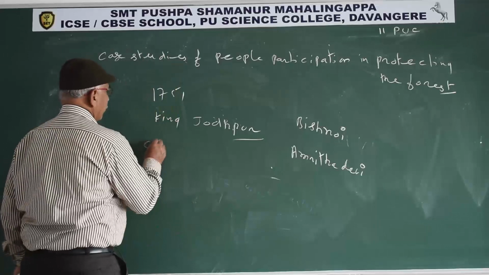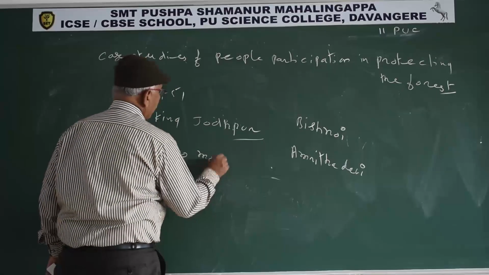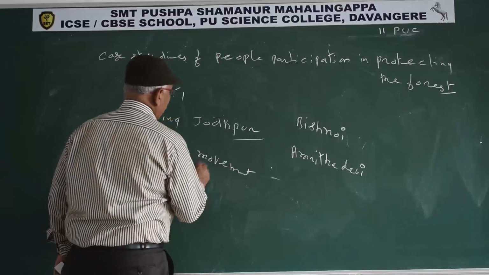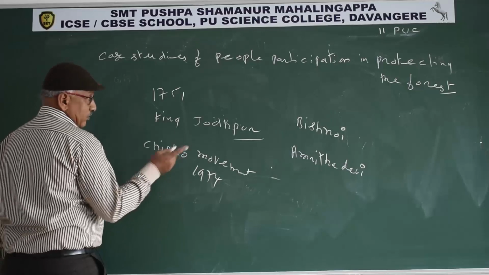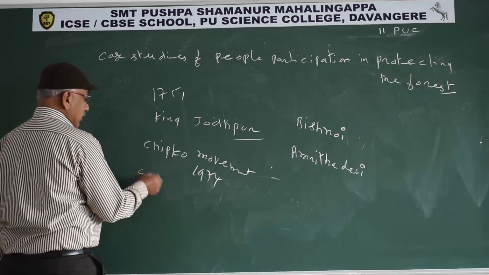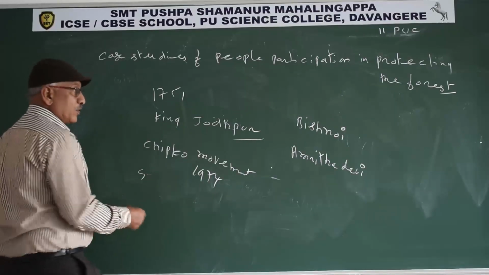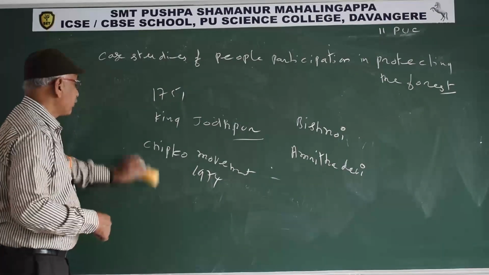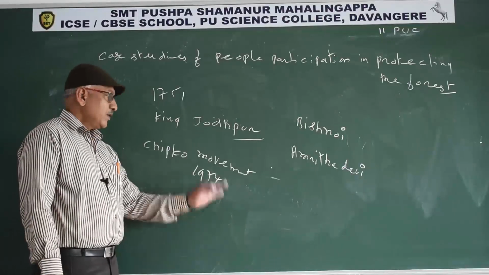Next one is the Chipko movement. In 1974, in Garhwal, Himachal Pradesh, that is a mountain area, the local women hugged the trees against the axes of contractors.